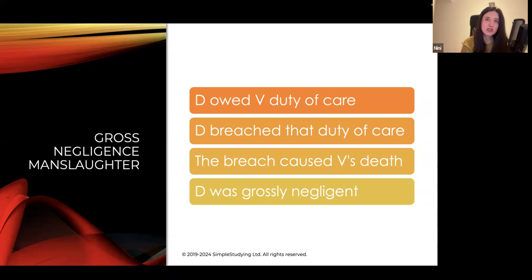Defendant then breaches that duty of care. The breach caused victim's death, and defendant was grossly negligent. So duty of care, breach of duty, causation, and negligence. It's very similar to tort law, but this is about killing of a person as a result of gross negligence.